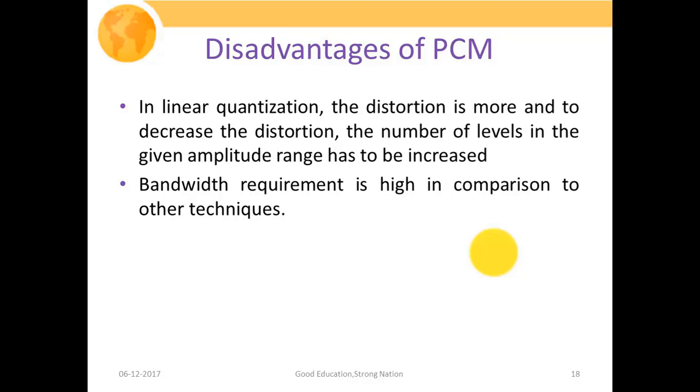So what are the disadvantages of PCM? In linear quantization, the distortion is more, and to decrease the distortion, the number of levels in the given amplitude range has to be increased. If we increase the number of levels, the bandwidth requirement becomes high. Since bandwidth is a very scarce resource in communication systems, we basically have to make a trade-off between the bandwidth requirement and the accepted distortion.